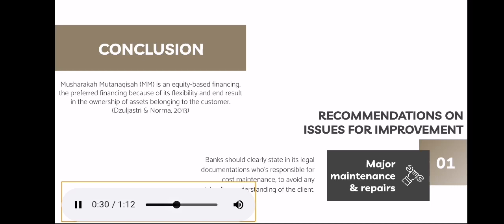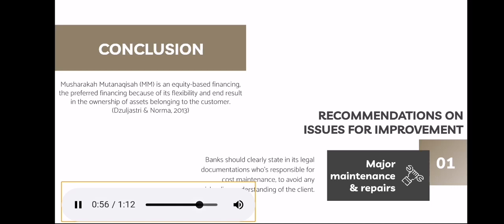Number 1, major maintenance and repairs. An issue arising surrounding the financing facility is the maintenance and major repairs to the property. Minor repairs are clearly within the responsibility of the client. However, under the Sharia, maintenance and major repairs should be borne by the partners together as they are co-owners of the property. There is no clause in the agreement between the bank and the client which specifies the client